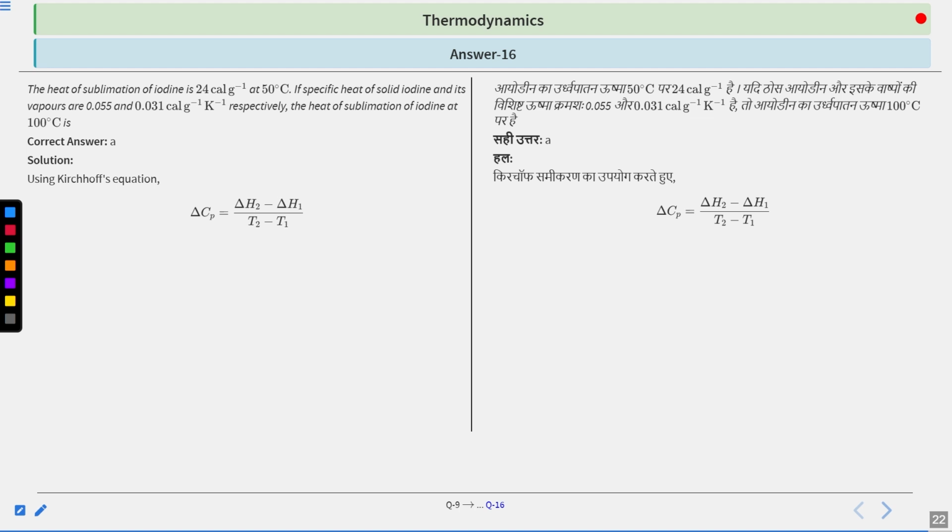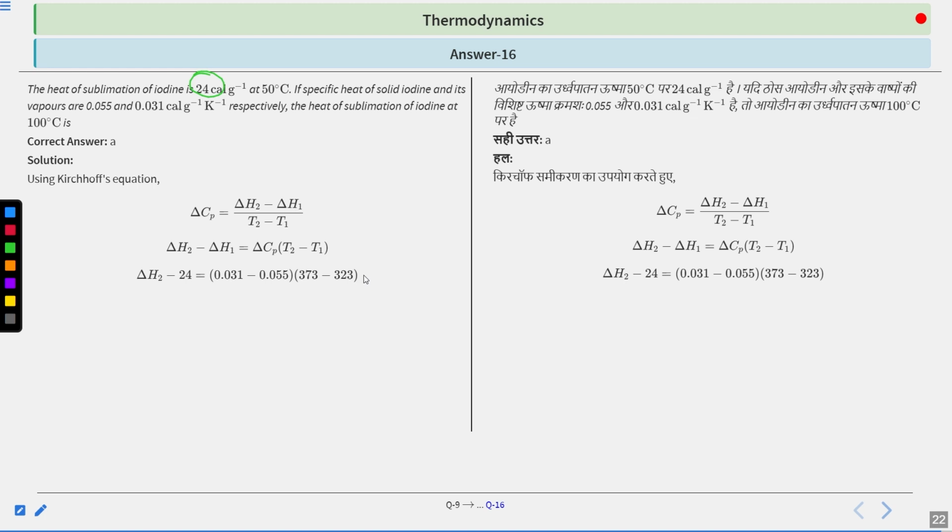Using the Kirchhoff equation, ΔCp equals (ΔH2 minus ΔH1) by (T2 minus T1). Just rearranging this gives ΔH2. ΔH1 is 24. Your ΔCp will be 0.03 minus 0.05, since this will be subtracted, and your ΔT is 100 minus 50, or 373 minus 323.